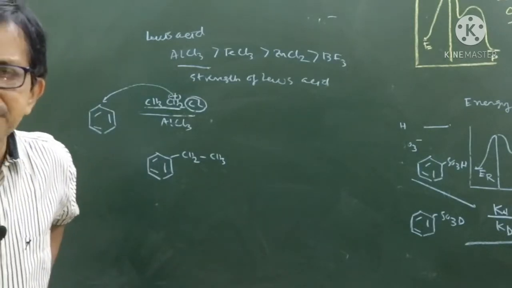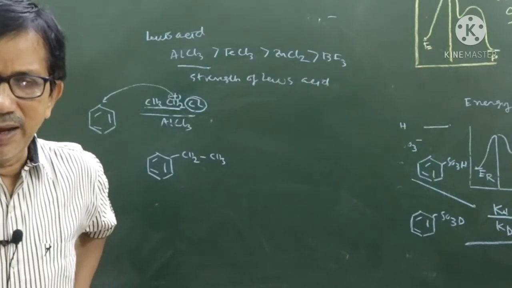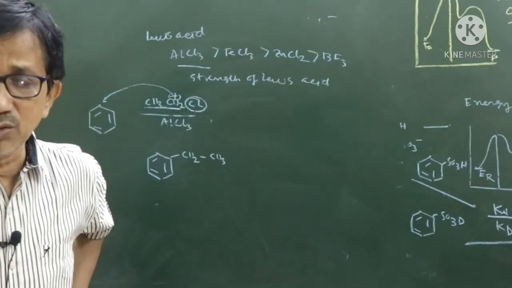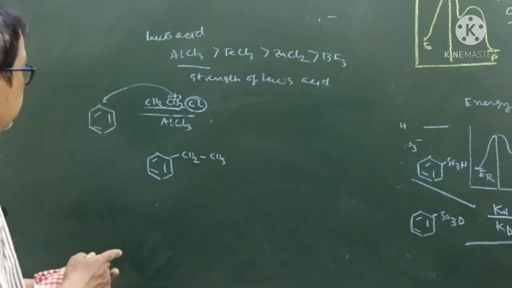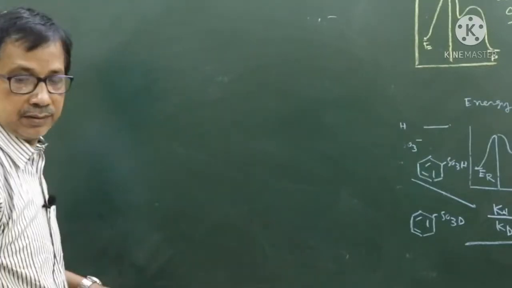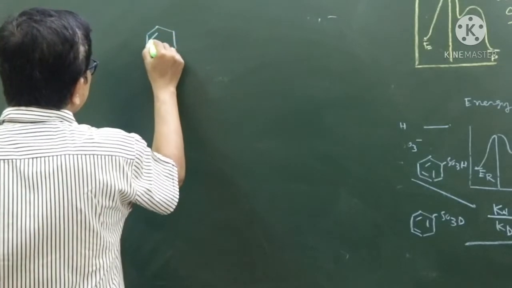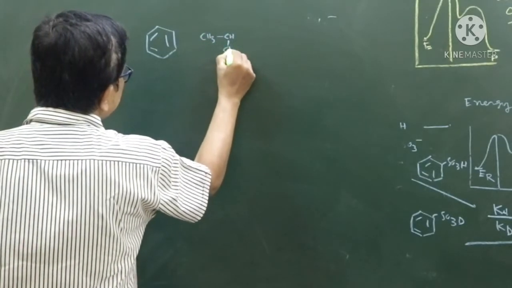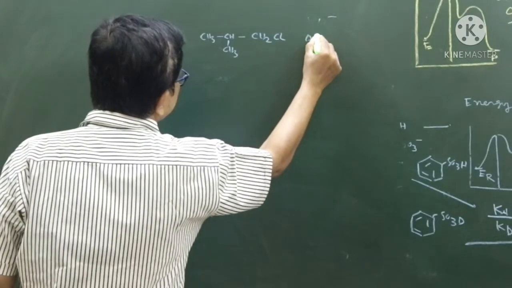What is a carbocation? When a carbon atom carries a positive charge, it is called a carbocation. And you know the order of stability of carbocations: 3 degree, then 2 degree, then 1 degree. Suppose look at the reaction: benzene, CH3, CH3, CH2Cl, AlCl3.